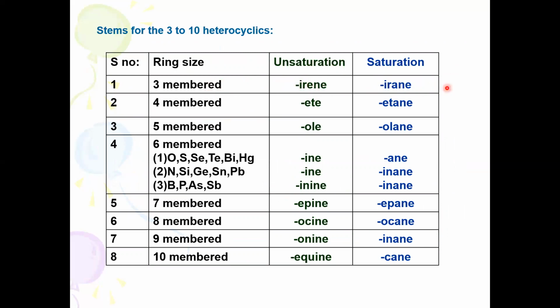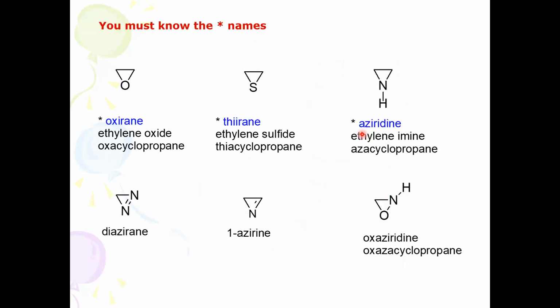Similarly, for a 4-membered ring, ET is the stem, ETE, where the E stands for double bond character, and ETANE, where AN is the single bond character. A 5-membered ring is OLANE, and a 6-membered ring is INE, as in pyridine. So this is how the ring size describes the stem name along with saturation and unsaturation.